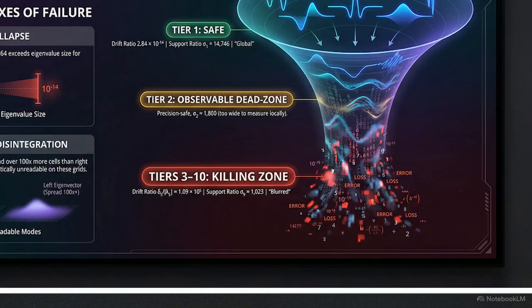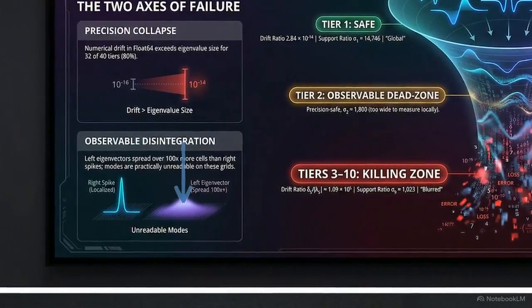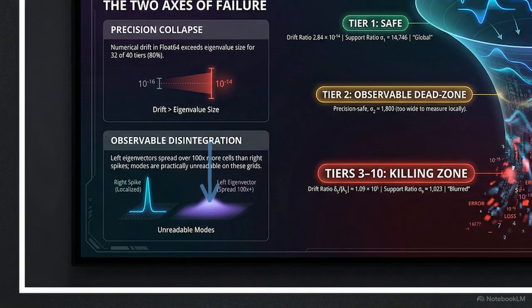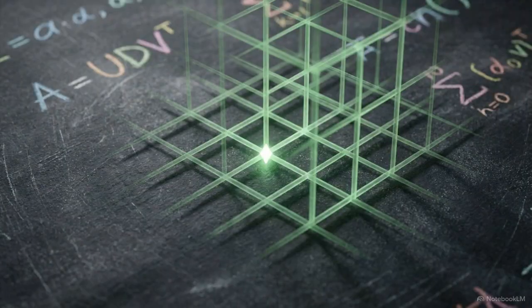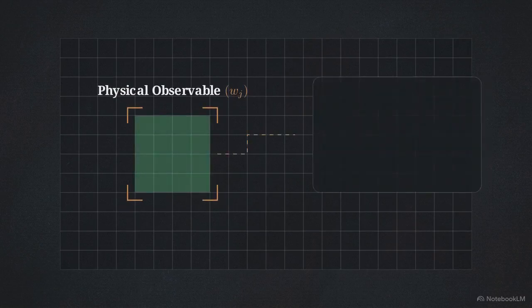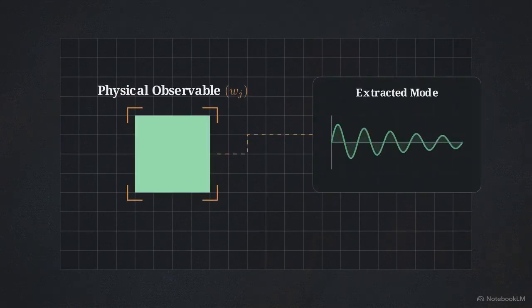This precision collapse is driven by a deep spatial blurring. As we look at tiers 3 through 10 in the killing zone on both axes, the left eigenvectors spread across thousands of cells. This massive spatial spread creates our second axis of failure, observable disintegration. In this system, the left eigenvector serves a very distinct role. It dictates the physically accessible measurement, or the observable, for the system's corresponding modes.